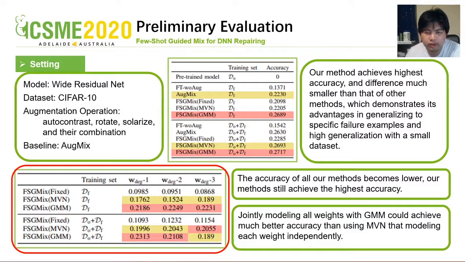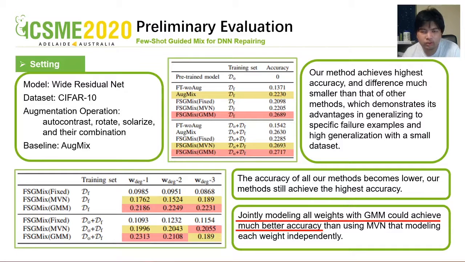In the experiment evaluating toleration to different kinds of failure examples, we use randomly generated weight vectors to degrade test images, which represents a kind of failure examples that cause DNN misclassification. Then we use the repaired models from the former experiment to classify the 3 generated sets. The result shows that, although the accuracy of all methods becomes lower, our method still achieves the highest accuracy. The results of these 2 experiments demonstrate that using fixed weights for combining augmented examples gets low accuracy, but jointly modeling all weights with the Gaussian mixture model could achieve much better accuracy.